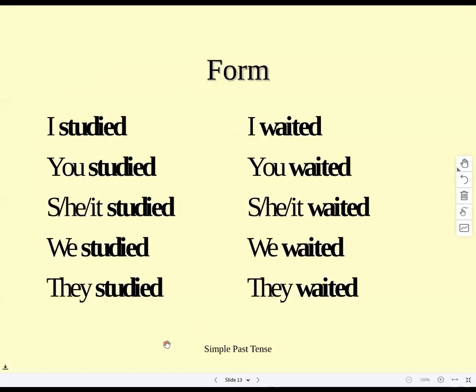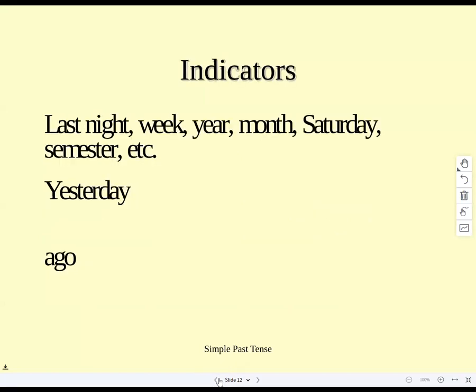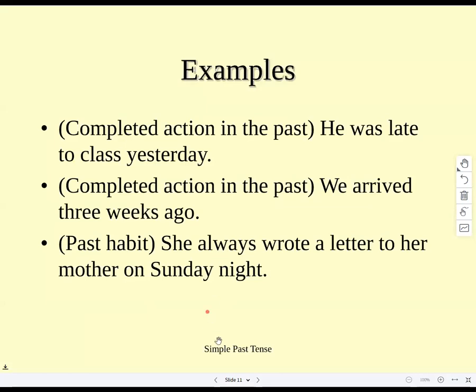Then the form. You must remember that in present perfect tense we used I have studied, I have done. Now in simple past tense, we simply say I studied, I waited, I played, I enjoyed, etc. Right? So I hope the simple past tense is clear. Now let's move to your book and have a look at what kind of examples are given over there, right?